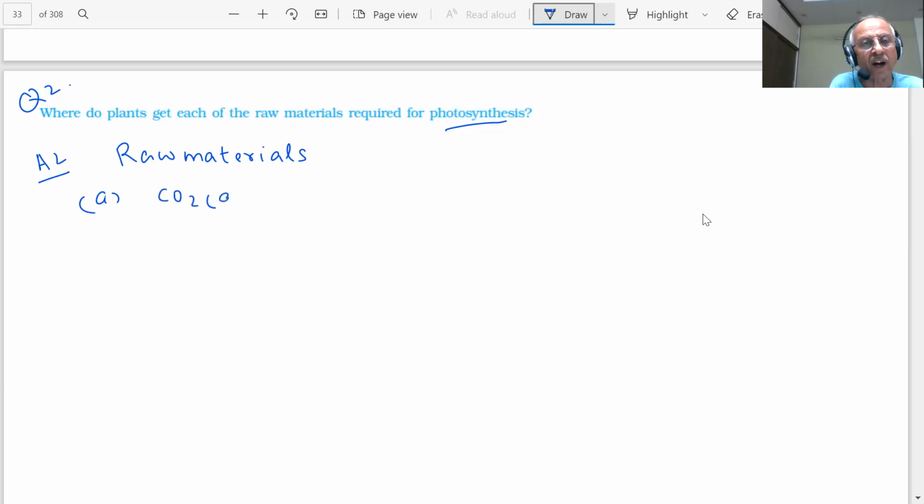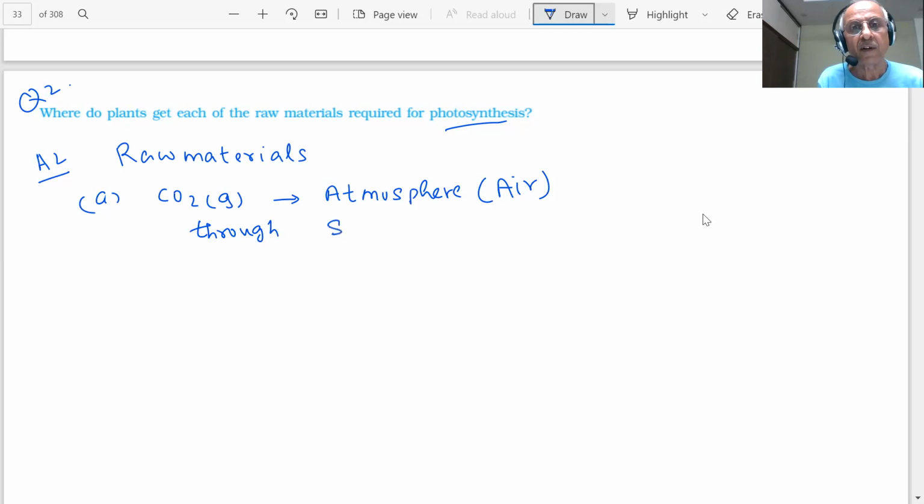Carbon dioxide is coming from where, students? Sir, air. Atmosphere. Yes, atmosphere, which you are saying is air. So air has carbon dioxide, and through what do they get it? We have shown you in the plant, students. What is that? Stomata. They will take carbon dioxide through the stomata.